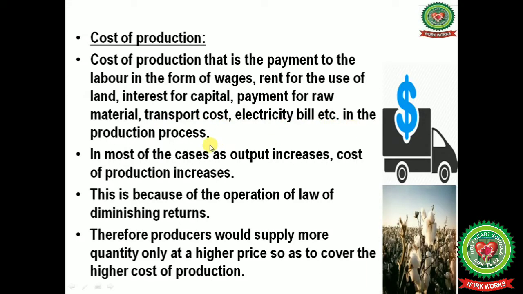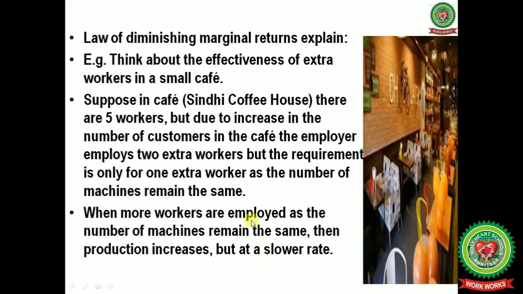In the production process, in most of the cases, as output increases, cost of production also increases. This is because of the operation of the law of diminishing returns. Therefore, producers would supply more quantity only at a higher price so as to cover the higher cost of production.